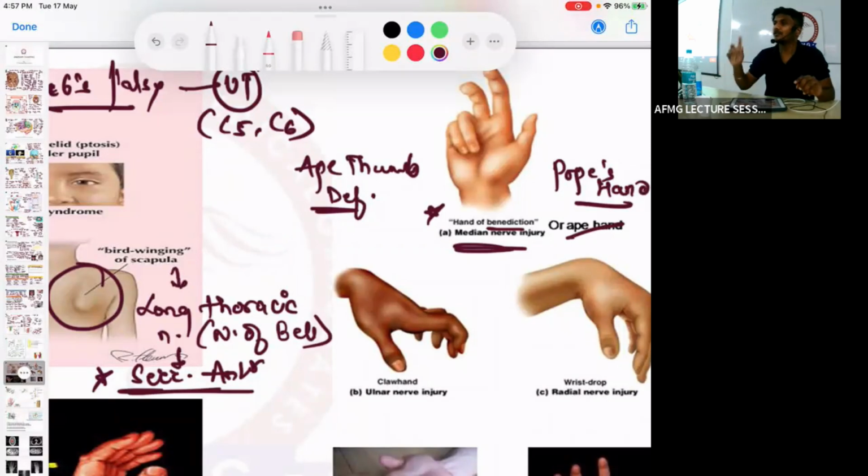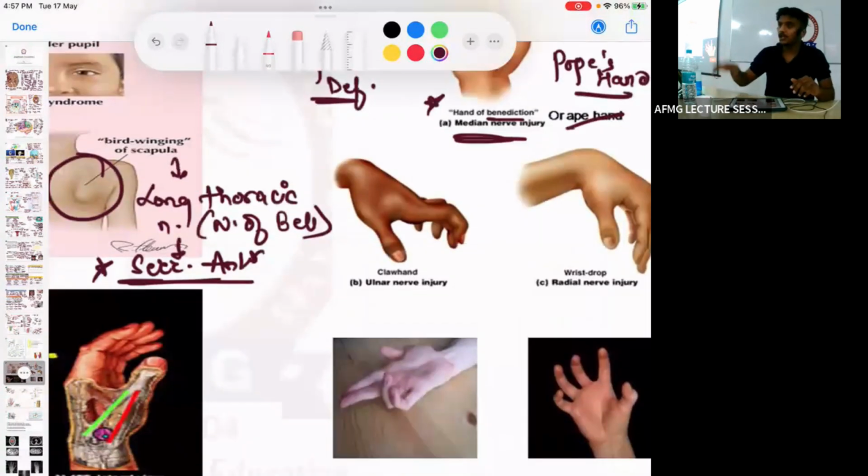Except for adductor pollicis, which is innervated by the ulnar nerve. Therefore, in median nerve injury, the thumb would lie in adduction, and this is called which deformity? Ape thumb deformity. Next one, here you can see the patient is not able to open the hand properly.